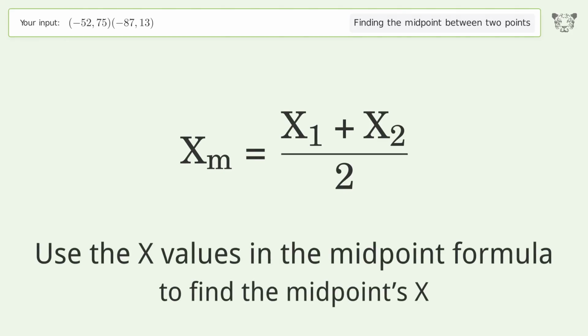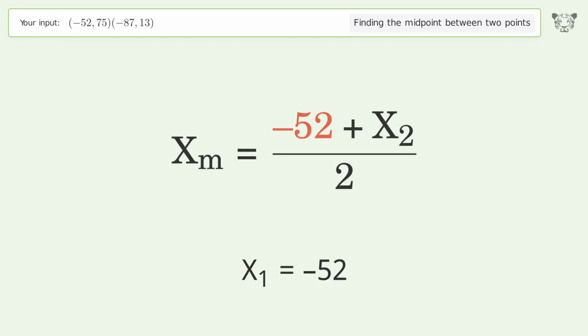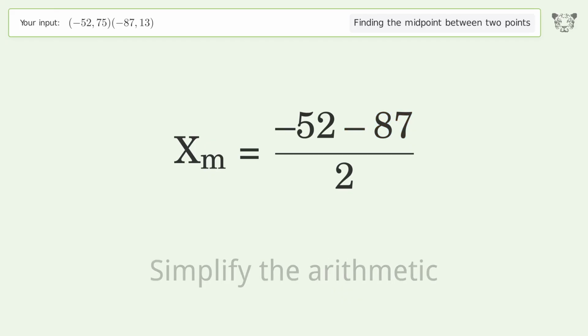Use the x values in the midpoint formula to find the midpoint's x. x1 equals negative 52. x2 equals negative 87. Simplify the arithmetic.